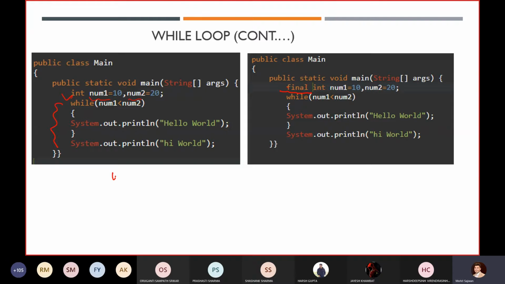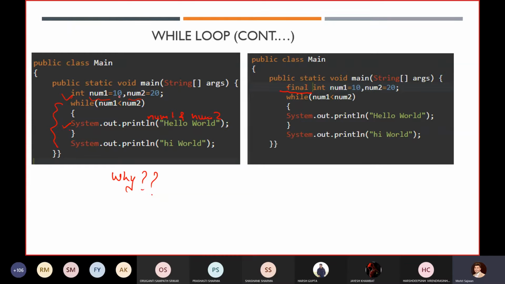It might be possible that you have written some code inside this body in such a way that you are updating the values of num1 and num2. It means you can modify the values of num1 and num2.